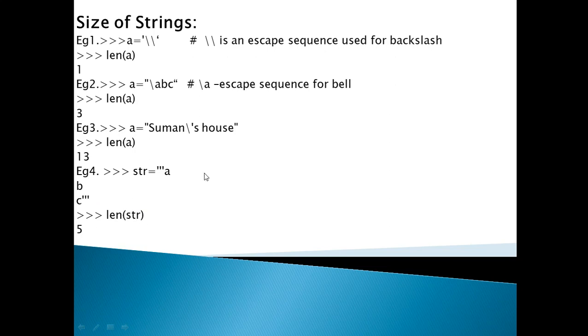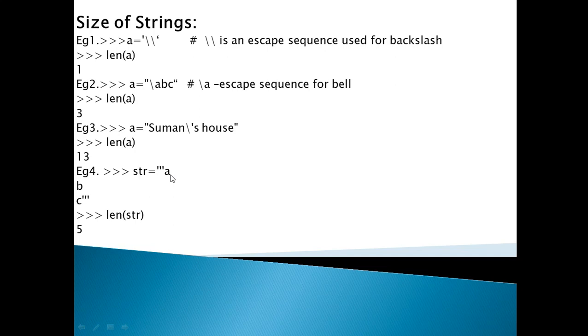Why? Because the enter key is also used here. A, then you press the enter key, so A and the enter key are 2 characters, then B and enter key are the 3rd and 4th characters, and C is the 5th one. That is why the length of this str is 5, because the enter key is also considered as one character.